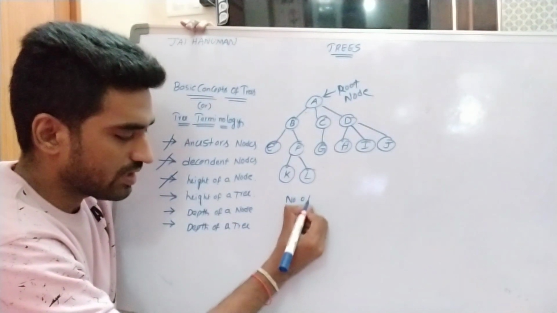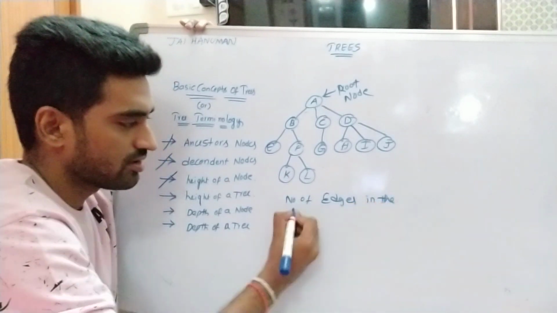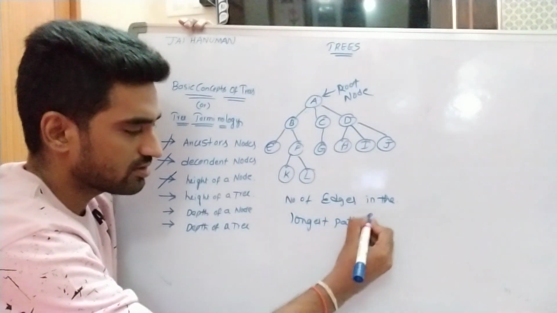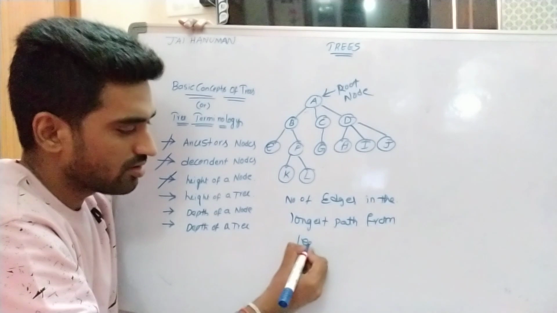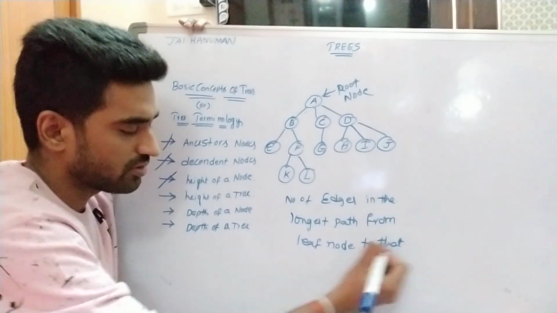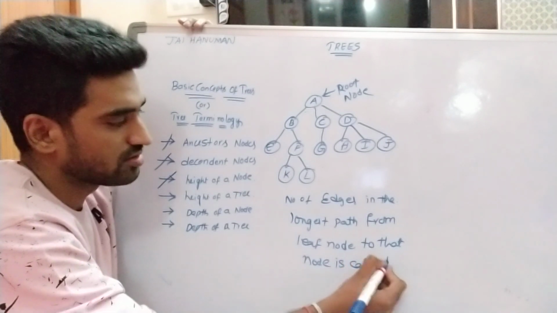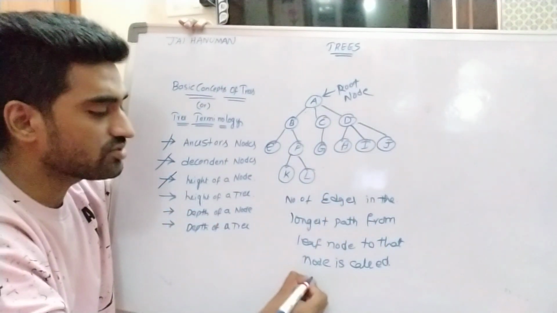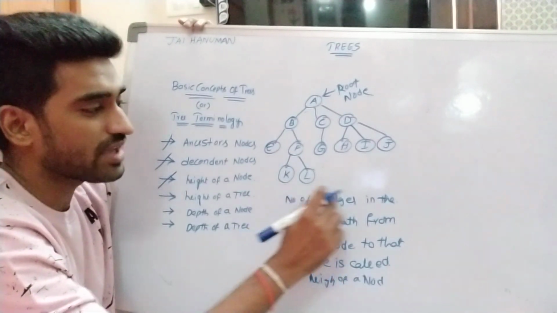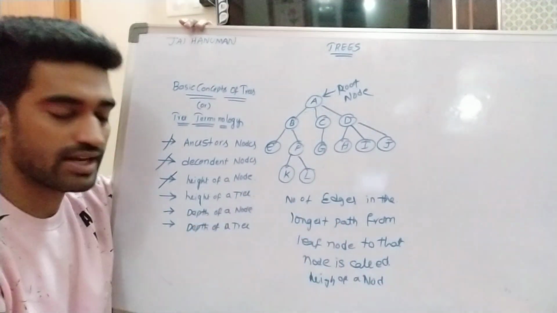The number of edges in the longest path from leaf node to that node is called the height of a node. So the number of edges in the longest path from leaf node to that node is called the height of a node.